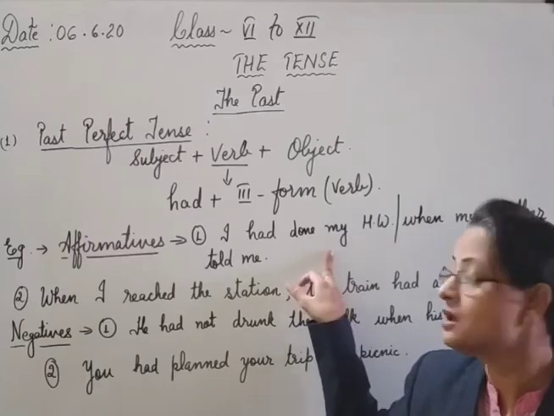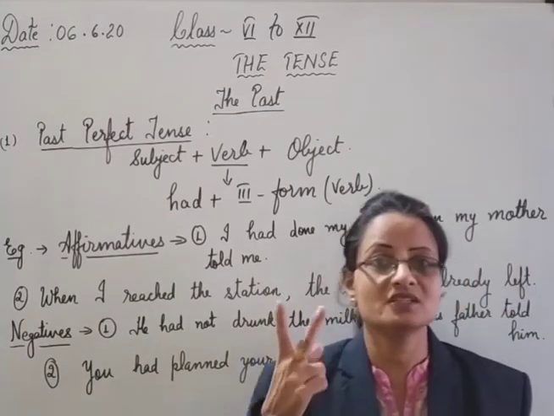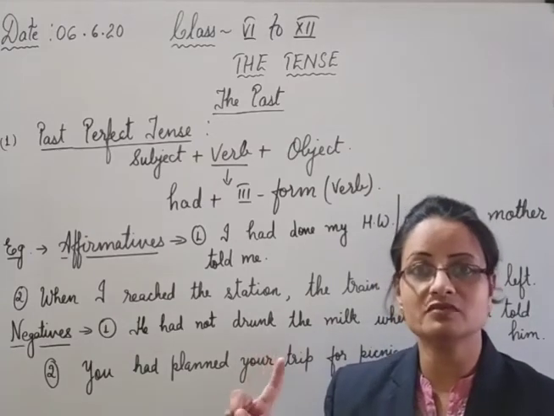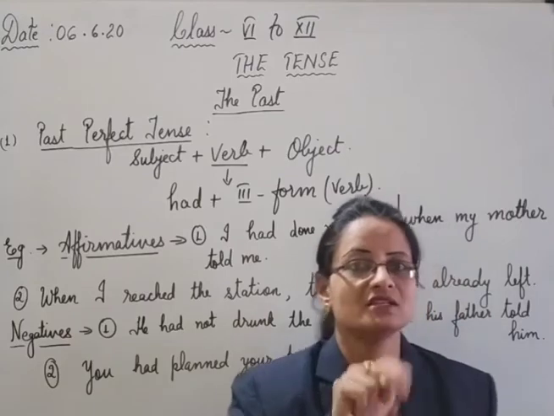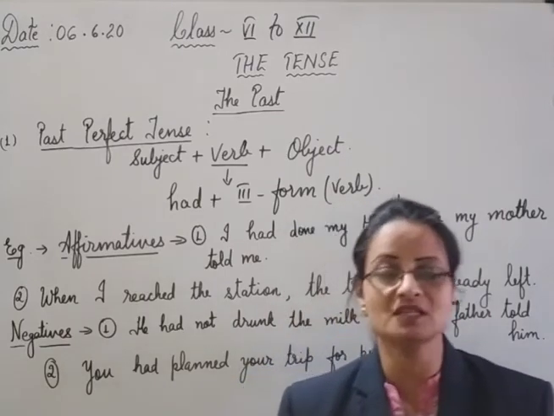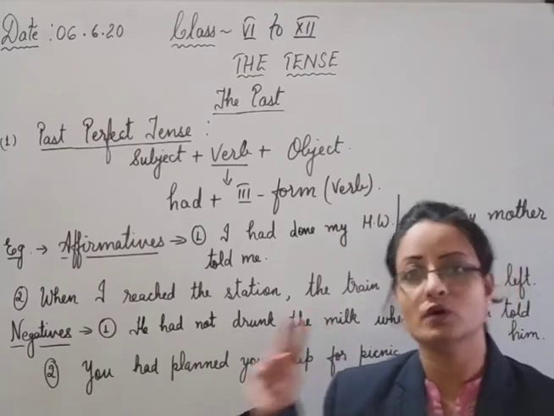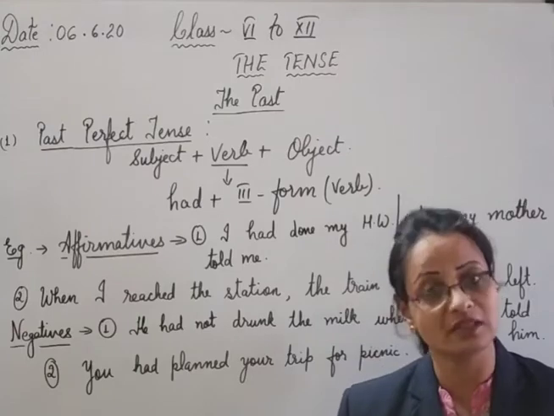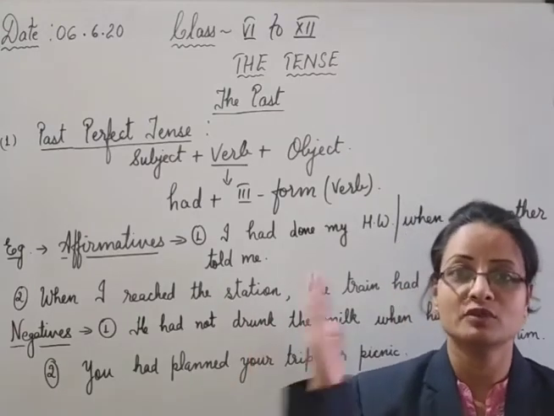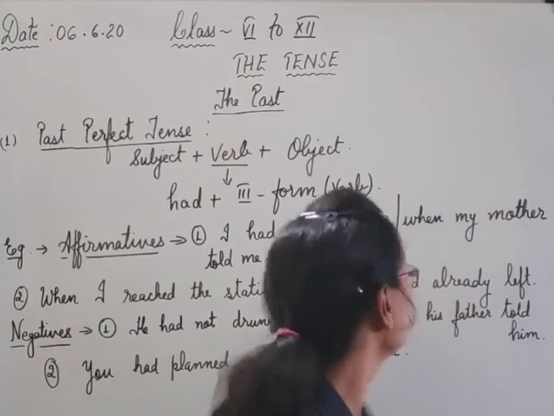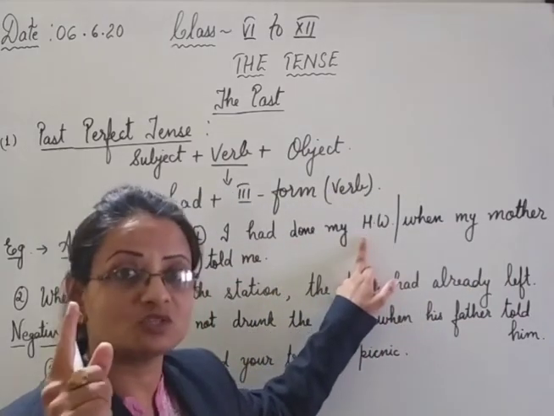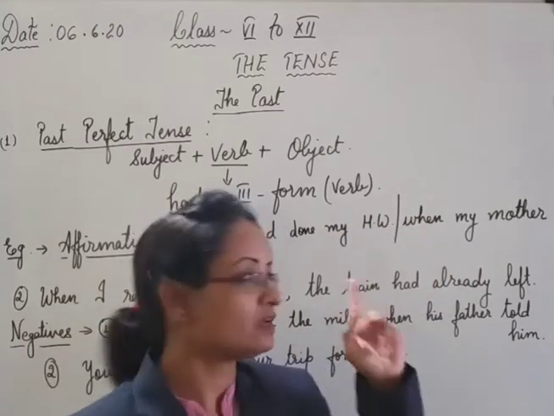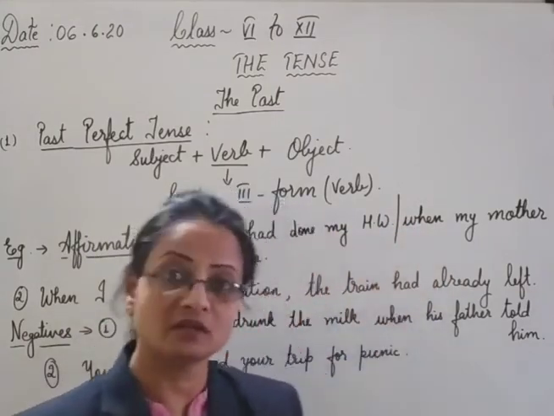Now I'll make you clear that there are two sentences when we use the past perfect tense. In one sentence we will use the past perfect and in another sentence we will use the simple past. Since two sentences are there, two verbs will be there, and when there are two verbs, two actions are taking place in that particular sentence. One before the other and one after the other. Look here, I had done my homework. This is one action, doing the homework. My mother told me, this is another action. One action done by me and one action done by my mother of telling.